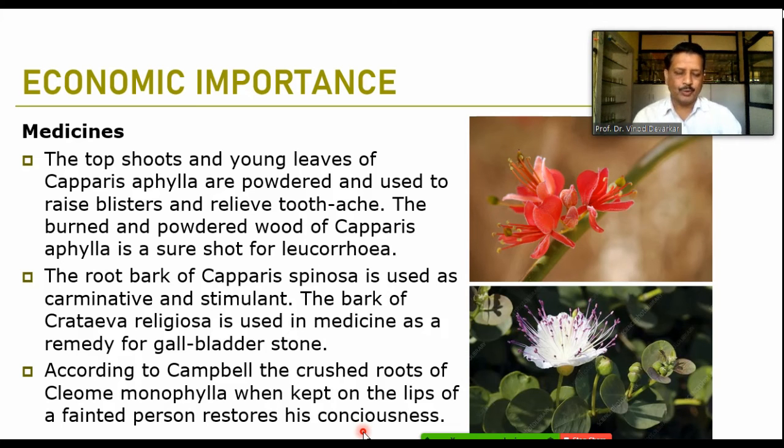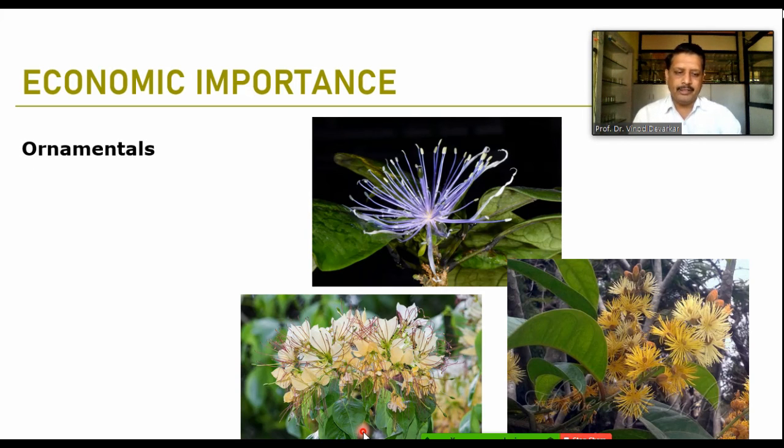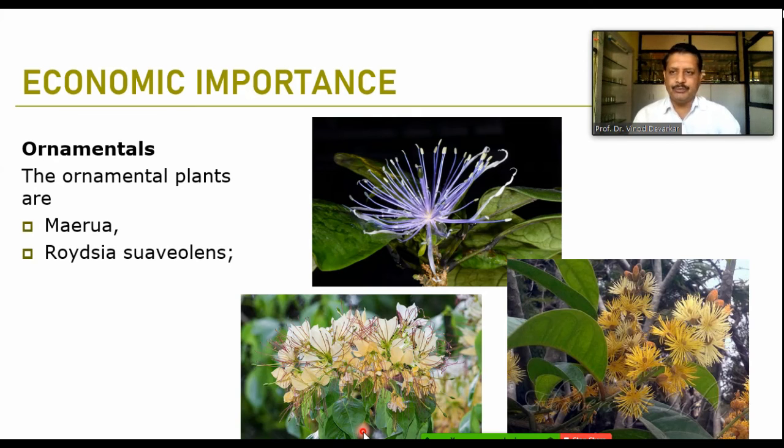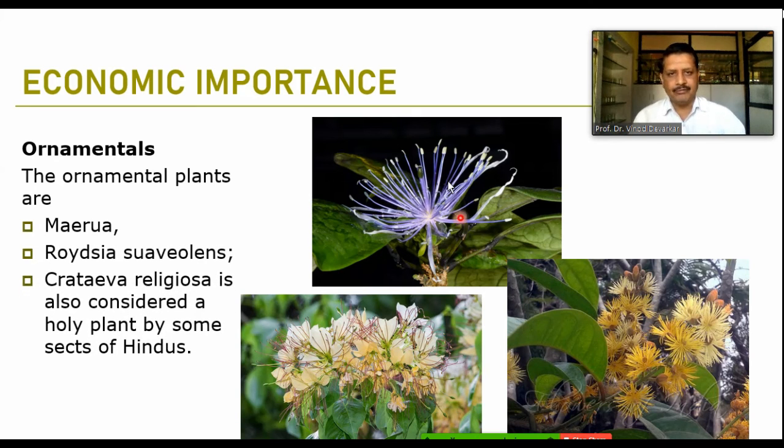देन मेनी प्लांट्स यूज्ड ॲज अ ऑर्नामेंटल स्पेशीज. आता याच्यामध्ये तुम्ही बघू शकता, दिस इज द फ्लावर ऑफ मेरुआ, ब्युटिफुल, normally blue colored filaments are there, and because of that it is more attractive. Then it is a Capparaceae virulence. See the bunches of these flowers where the petals are creamish to white and the reddish to purplish color filaments are there, and because of that it is a contrastingly beautiful.